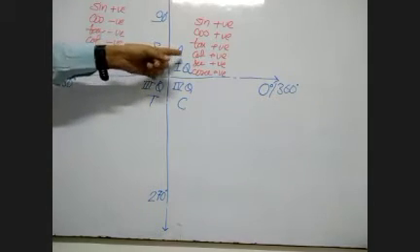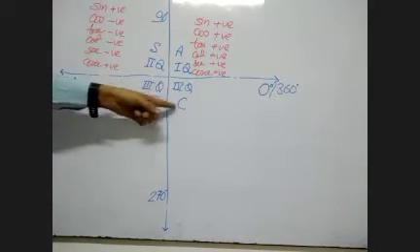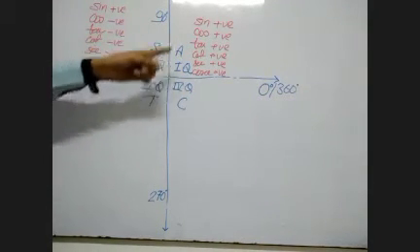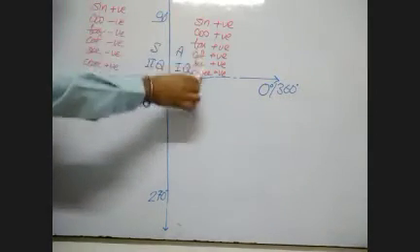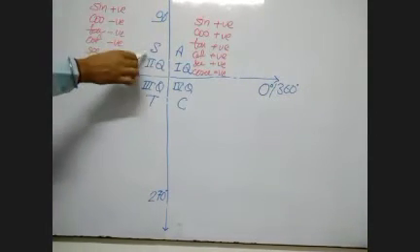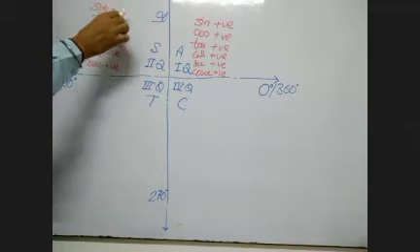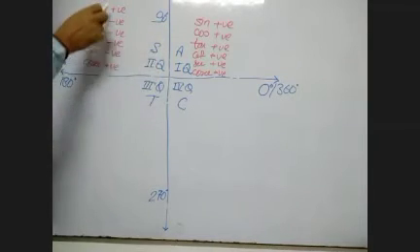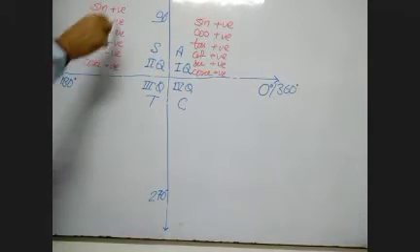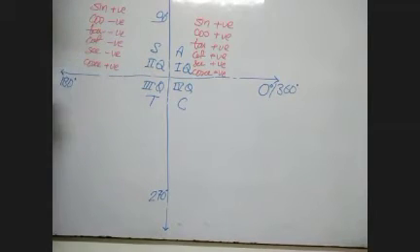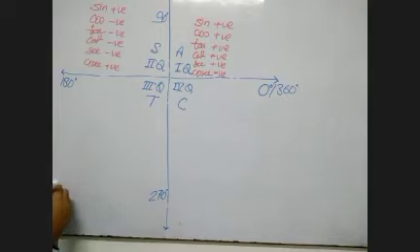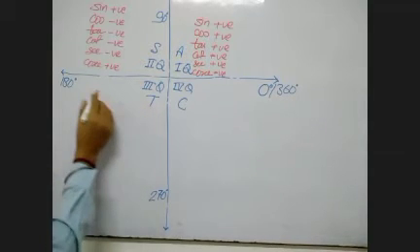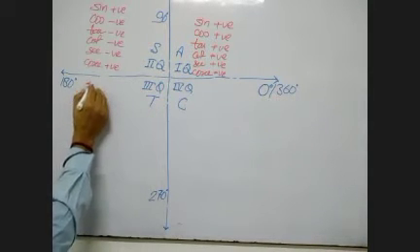The rest of the trigonometric ratios will be negative. This is A. Add sugar to coffee. A stands for all positive. In this quadrant, all the trigonometric ratios are positive. Whereas in the second, only S, meaning sine and its opposite cosec, they two are positive, the rest four are negative. Same way, as soon as I jump to the third quadrant, in this T means tan will be positive.